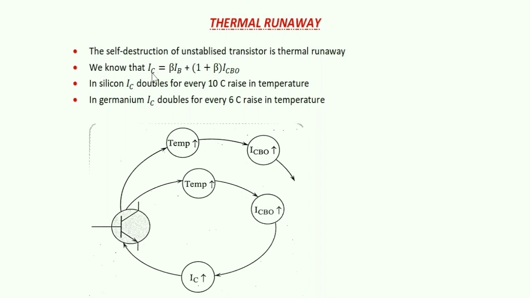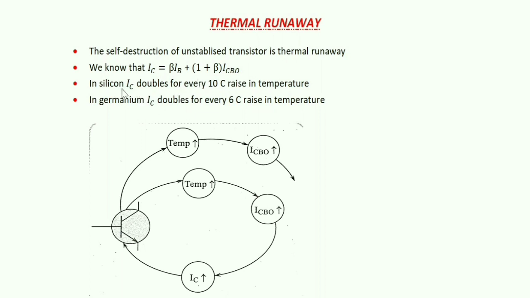Let us see that. We know that IC equals beta IB plus (1 plus beta) into ICBO. From this equation, we know that IC and ICBO are indirectly dependent on temperature.